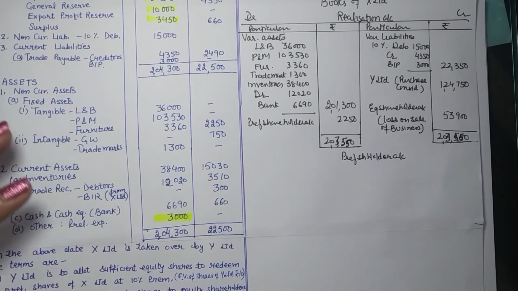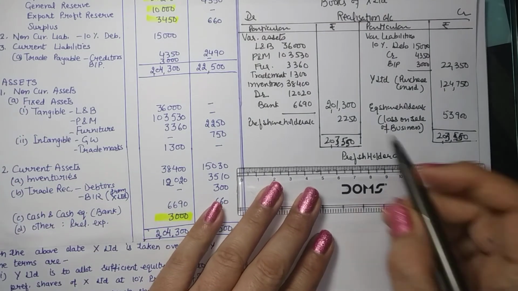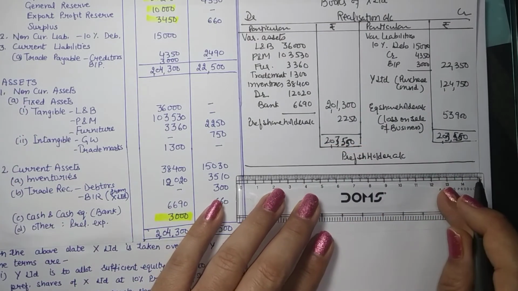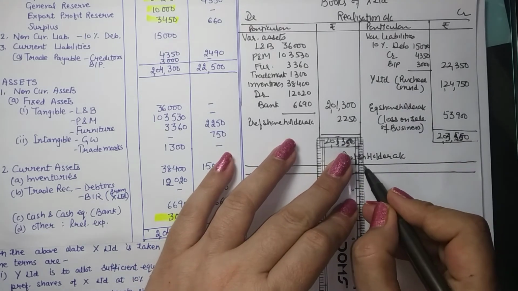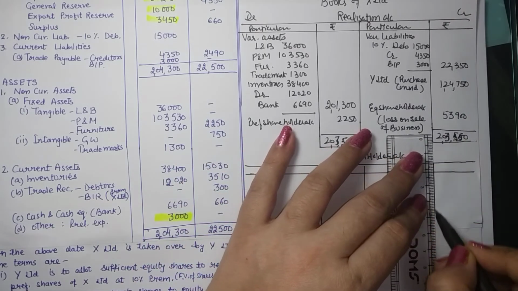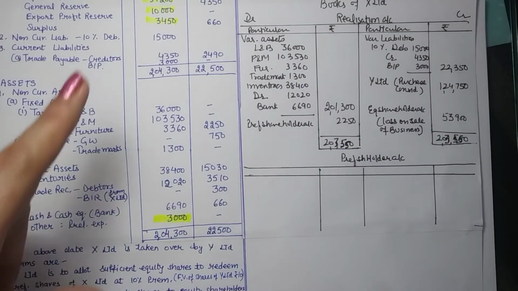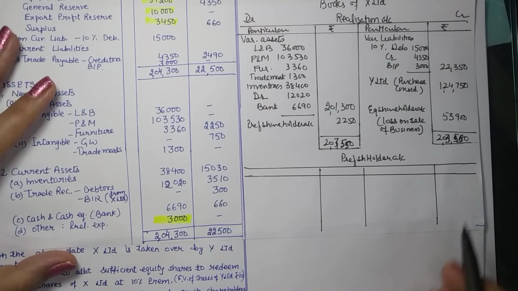Sometimes we are also asked to prepare preference capital account or equity share capital account. There is nothing in that account as such, because we just have a capital balance which is closed in the holders account. So even if you are to prepare the capital account, you will just record the balance and then it is transferred to the shareholders account.